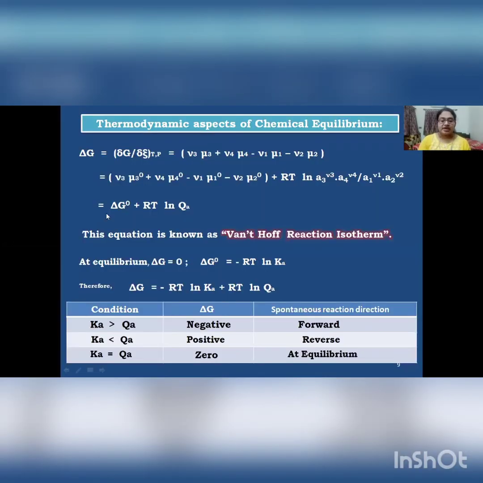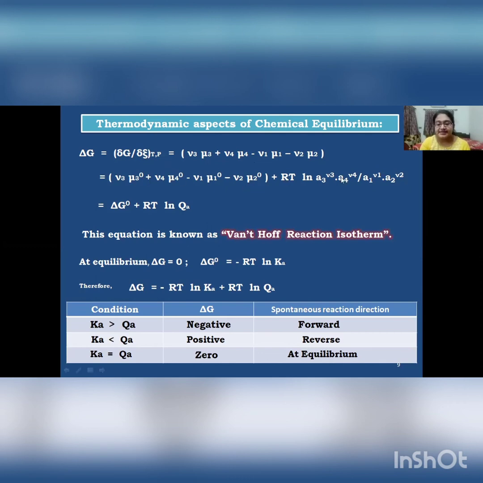Now this is the previous expression with which we are familiar. That is, the expression comes out to be μ3 plus μ4 minus μ1 minus μ2. And in the case of a mixture of chemicals, μ can be written as μi equals μi0 plus RT ln ai, where μi0 is the standard chemical potential of the ith component.